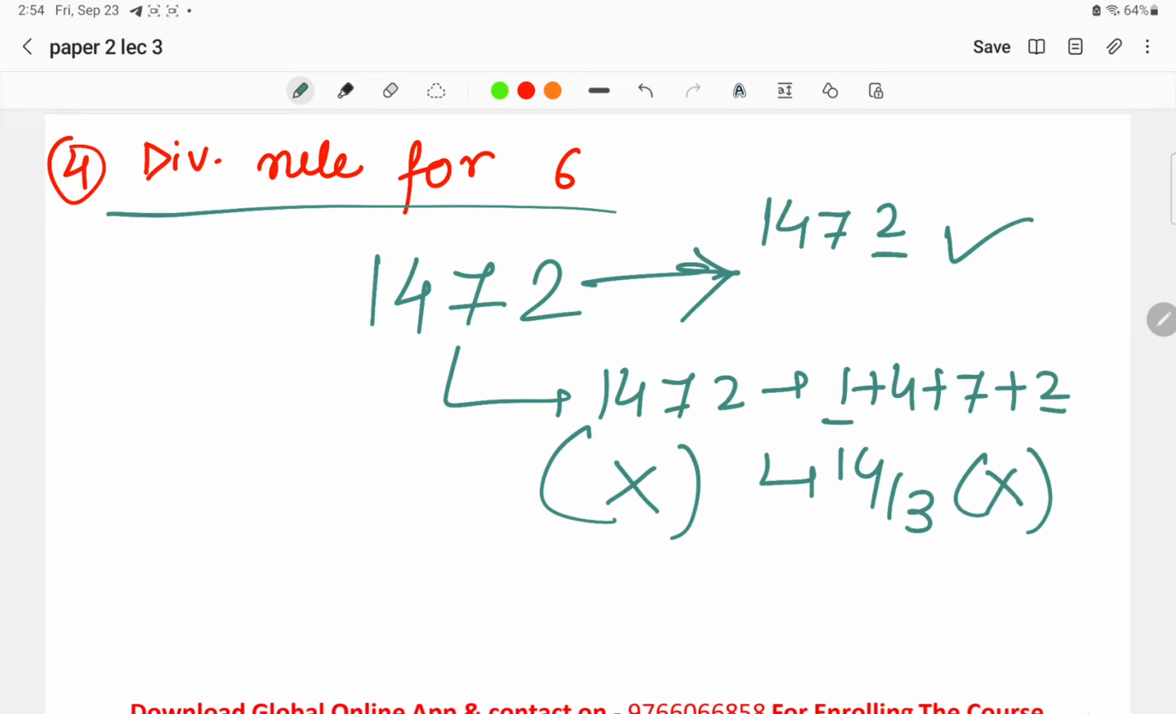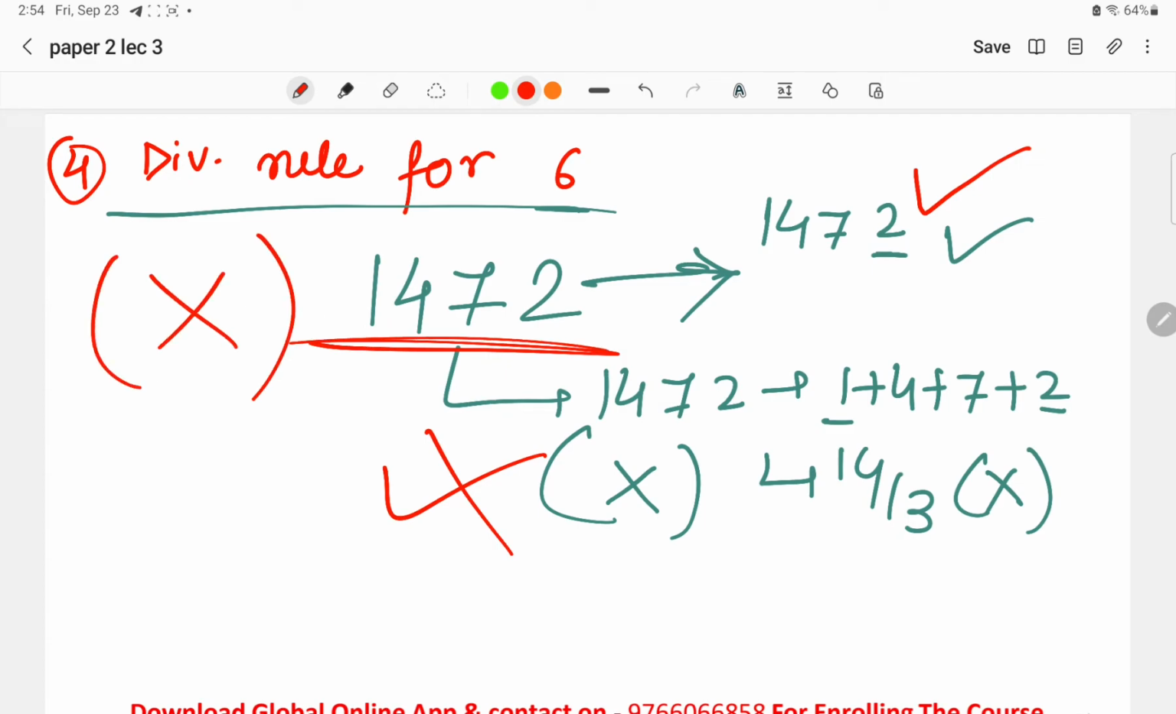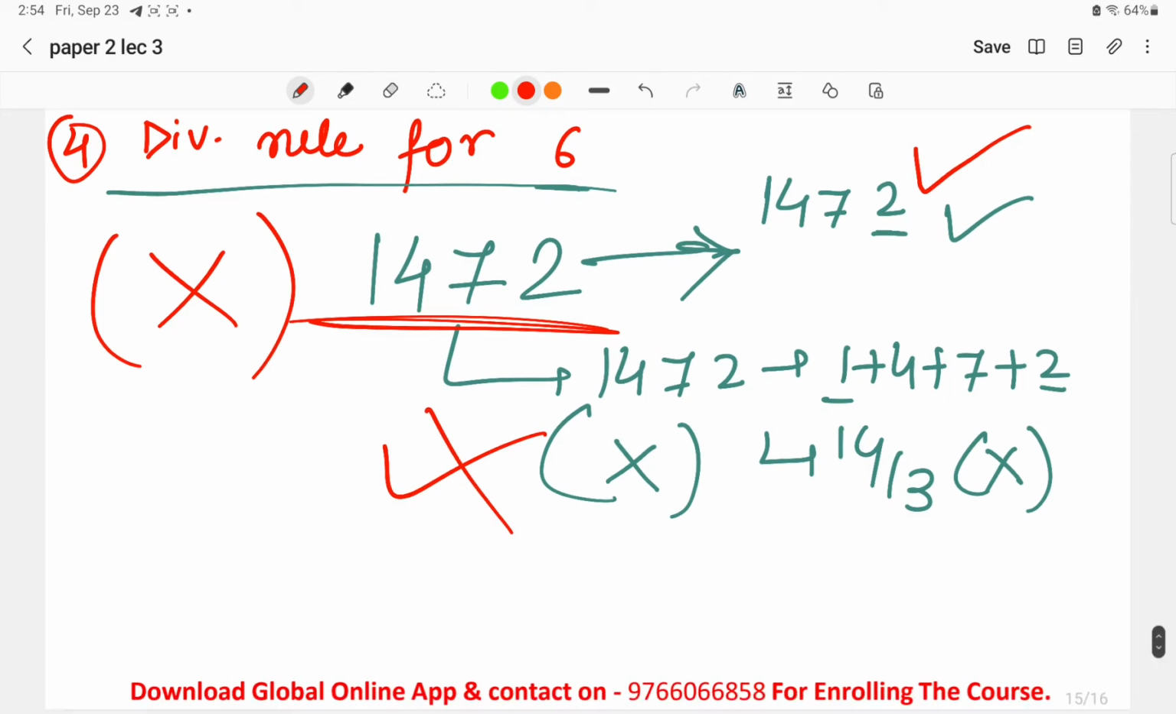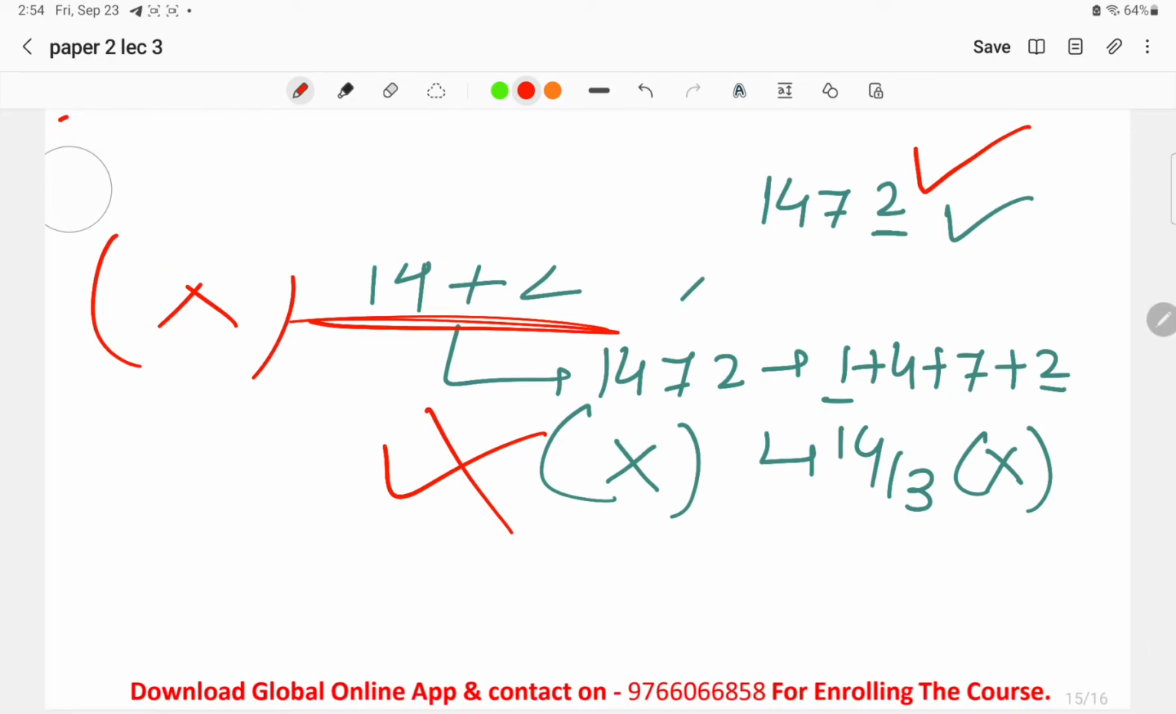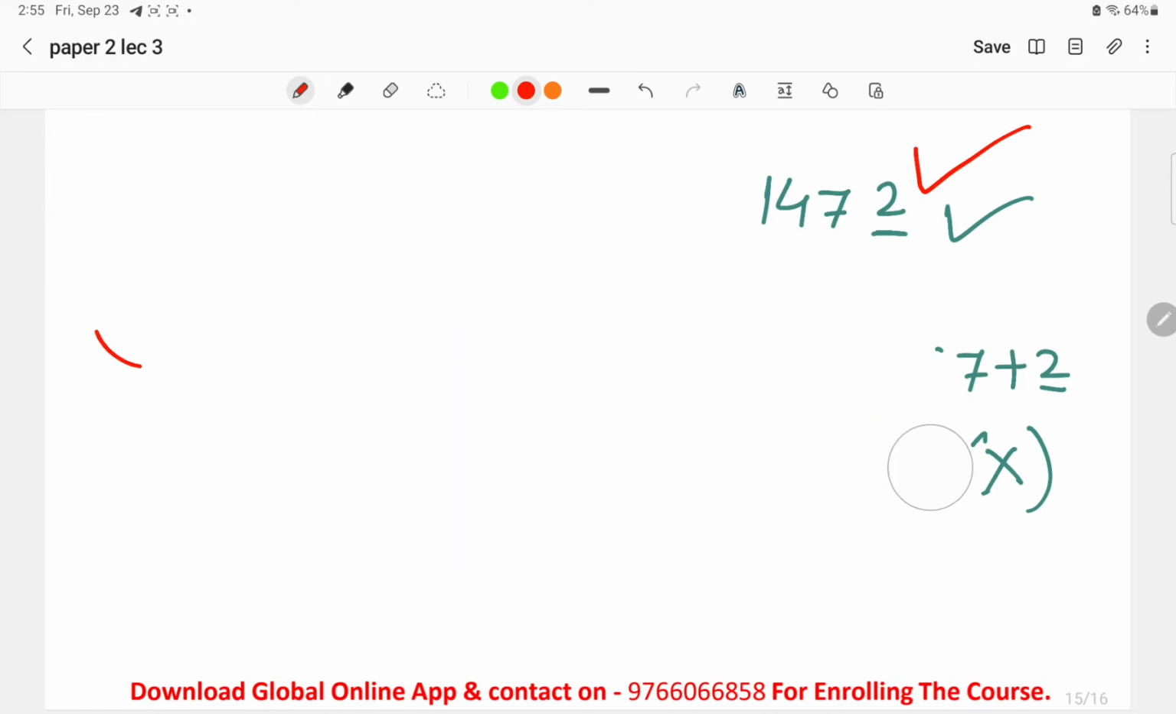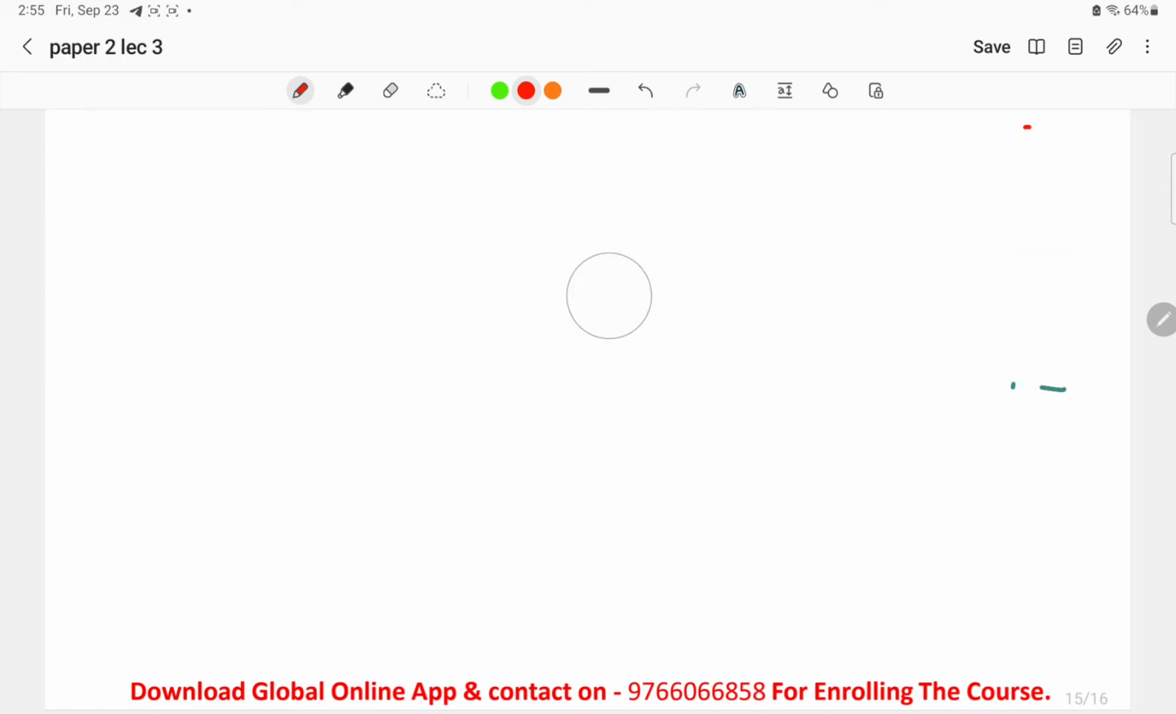Now the condition for 6 is that both should be followed over here, the divisibility rule of 2 should be followed and 3 also. So 3 is not followed, it means that this number is not divisible by 6. This is how we carry out the divisibility rule for 6. Okay, now this was the fourth. Now let us discuss the divisibility rule for 7.